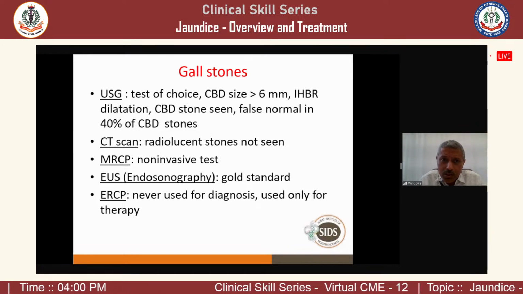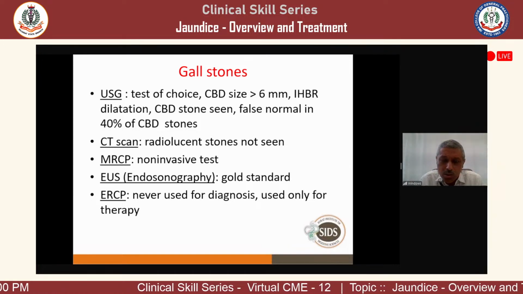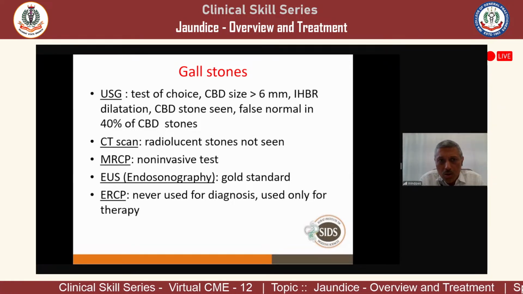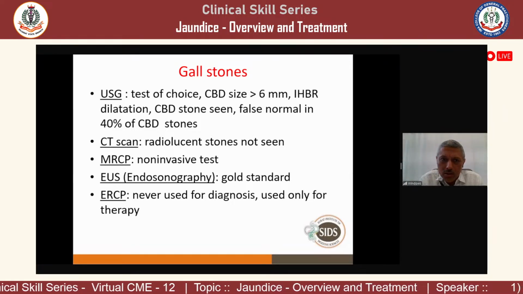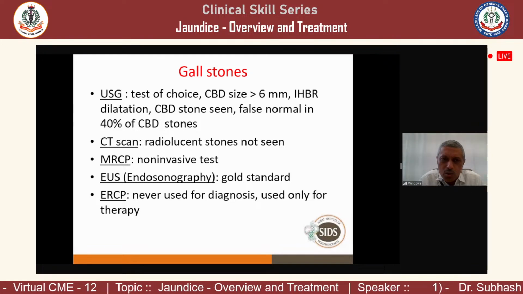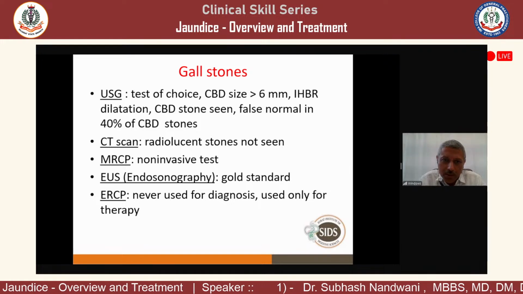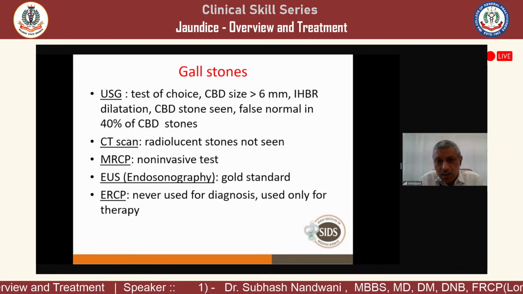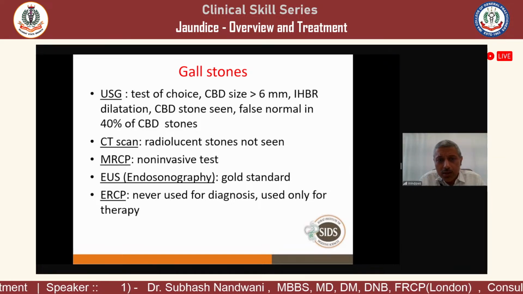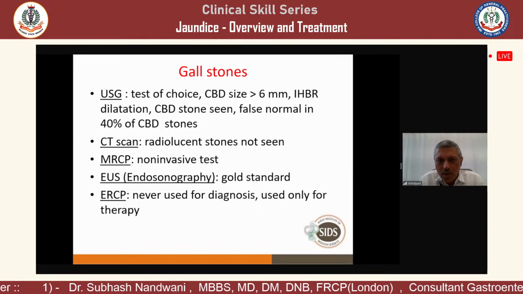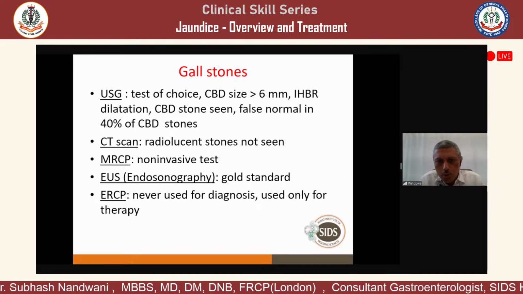Very commonly we see the sonography showing a lot of gallbladder stones and the CT scan says the gallbladder is normal. So then we have to tell our radiologist to look at the gallbladder by sonography. Sonography will tell you whether stones are there or not; CT scan may miss it. MRCP can be done. It is a non-invasive test, but the gold standard is endosonography. Endosonography is the gold standard to look for common bile duct stones.